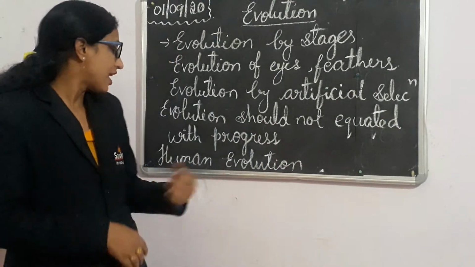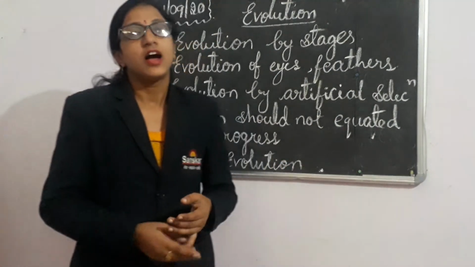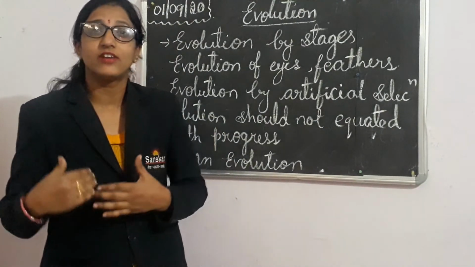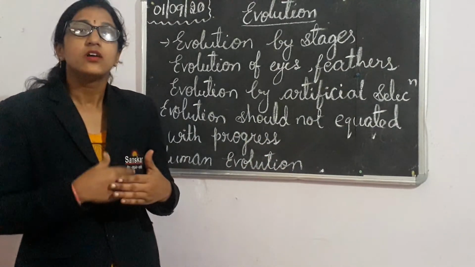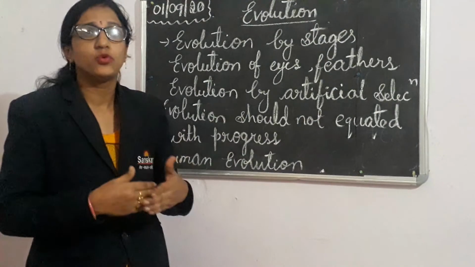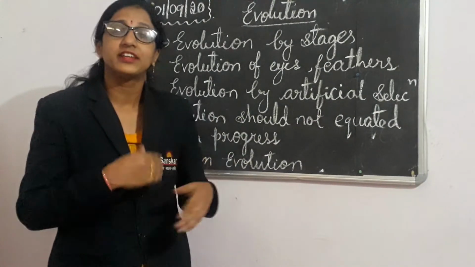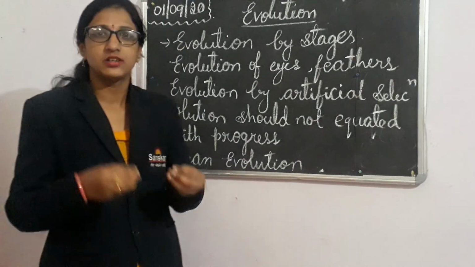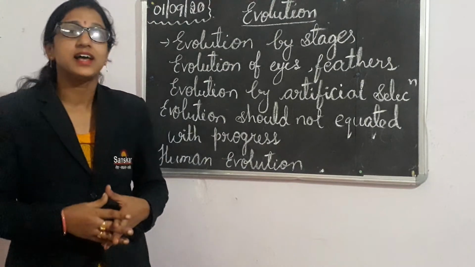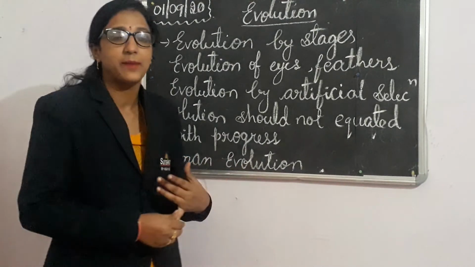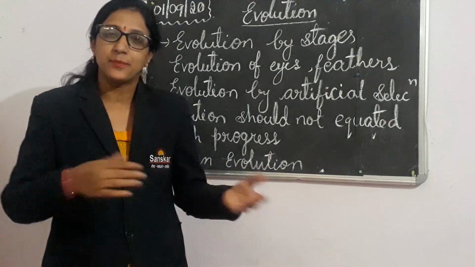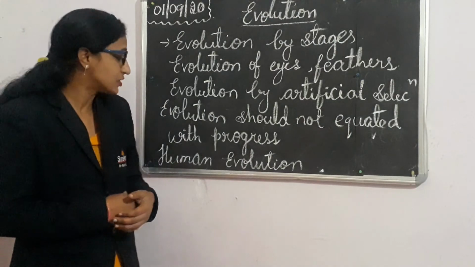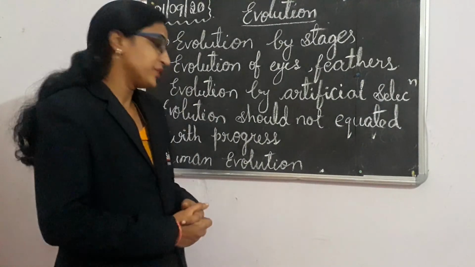One more thing, in the evolution of humans, we already learned that we are Homo sapiens. Our footprints are found in Africa, which means our evolution started from Africa. People in Africa moved in different directions and settled where they found a good habitat. After traveling, they came back to meet again, and like this they spread all over the earth. So this is the evolution of humans.